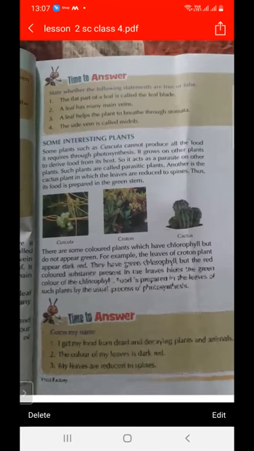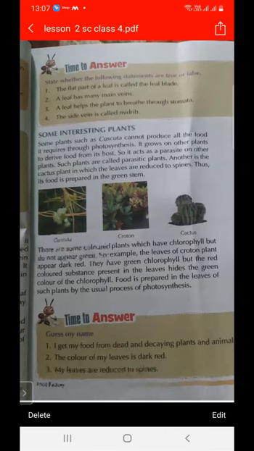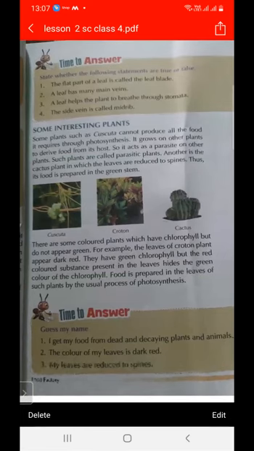We have many plants like cuscuta, croton, and cactus. These are very interesting plants because they function in a different way. Cuscuta cannot make its own food by photosynthesis. It takes the help of other plants, and the plants which help are called host plants. So it acts as a parasite on another plant, and these types of plants are called parasitic plants.